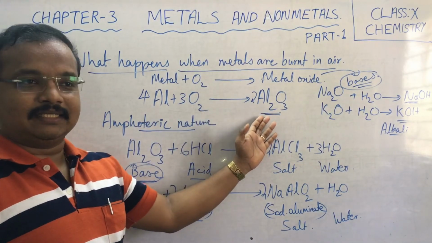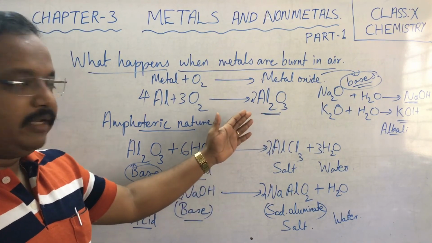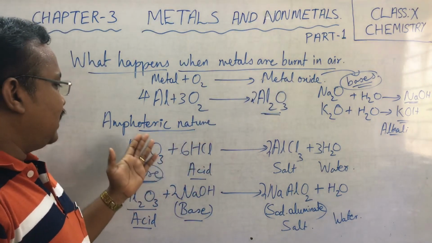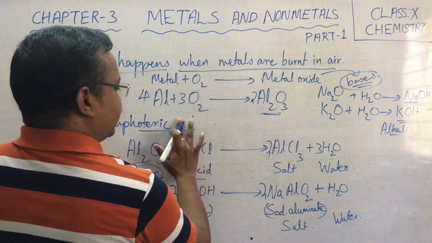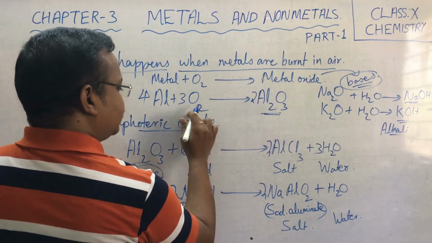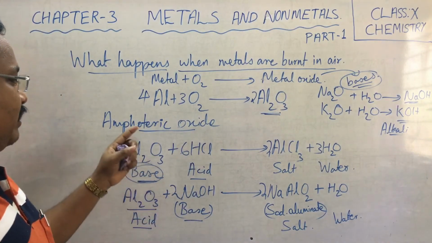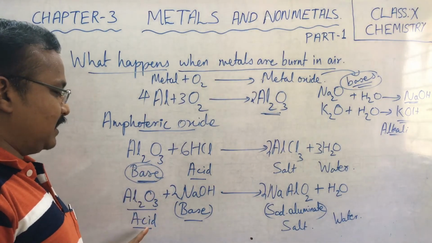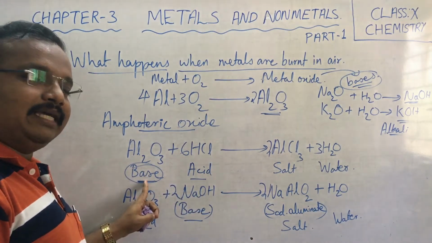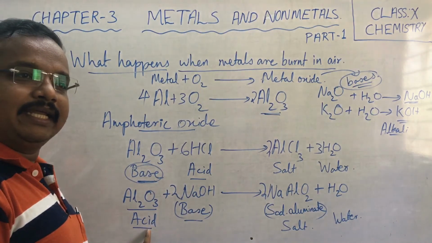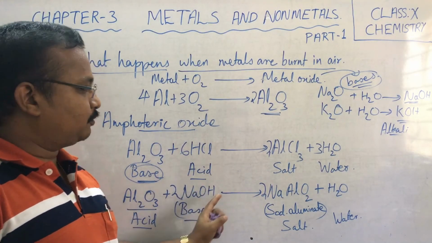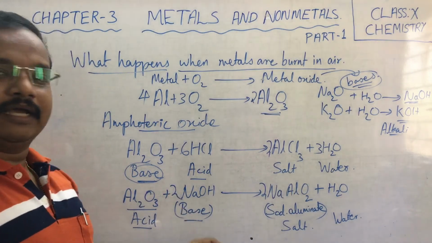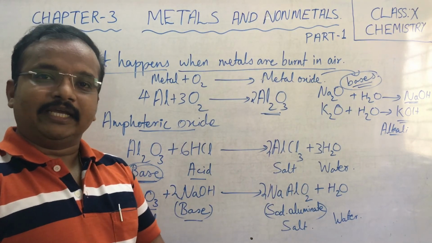Aluminium oxide is not behaving like normal metallic oxides. Aluminium oxide is an amphoteric oxide. What does amphoteric oxide mean? Amphoteric oxides are those metallic oxides which can behave both as base as well as acid. When they react with acids, they behave like a base, and when they react with bases, they behave like an acid. These reactions both produce salt and water. That is why we can say they are amphoteric in nature.